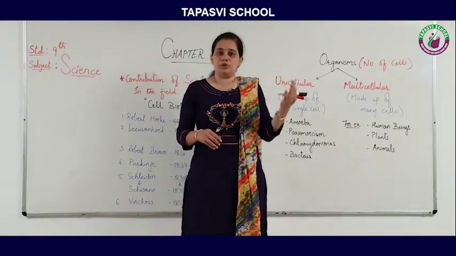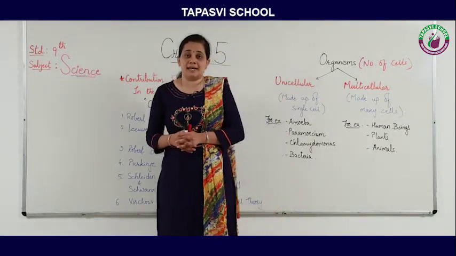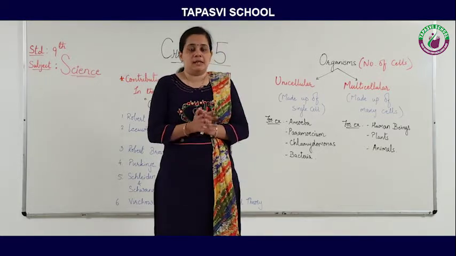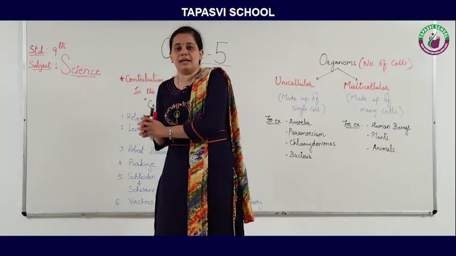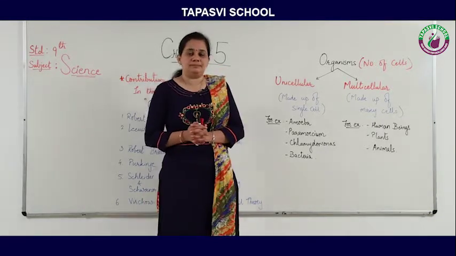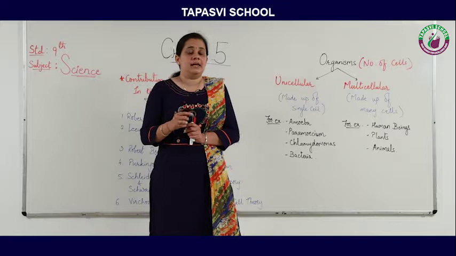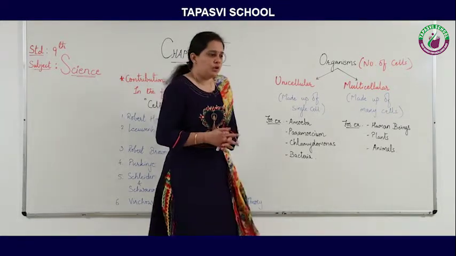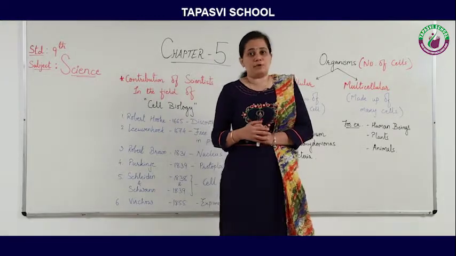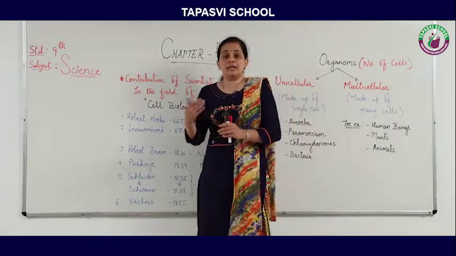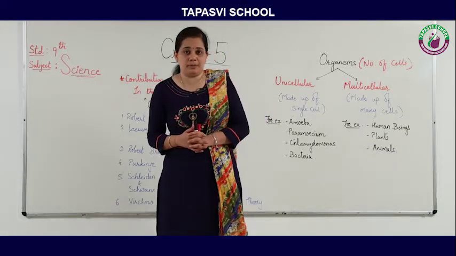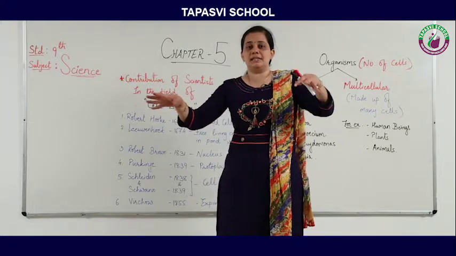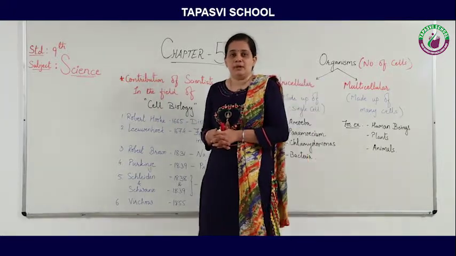As I told you before, different cells have different numbers, shapes and sizes. So each cell has its own shape and size. Amoeba is one type of cell which is continuously changing its shape. It moves by continuously changing its shape, right?